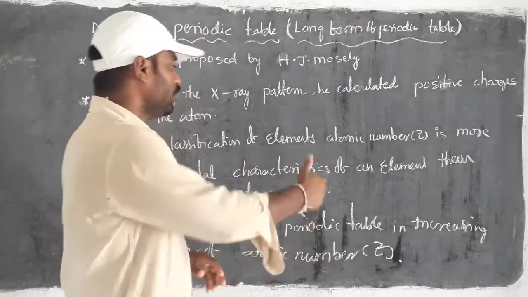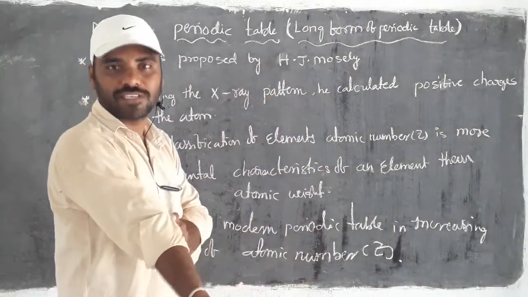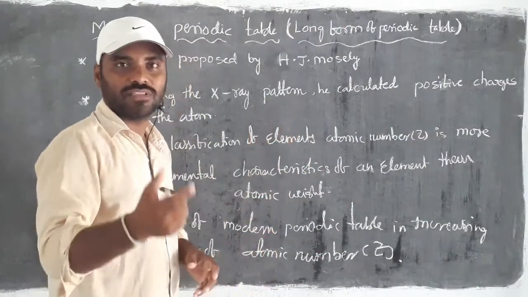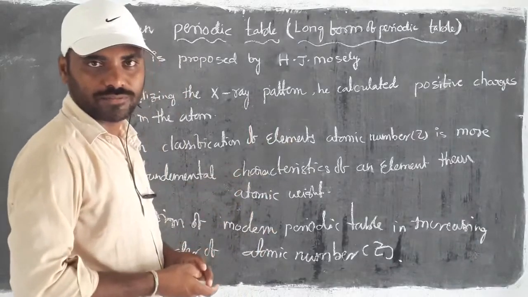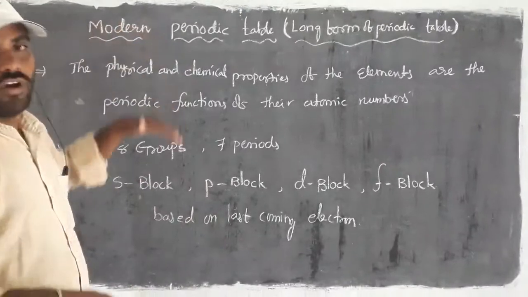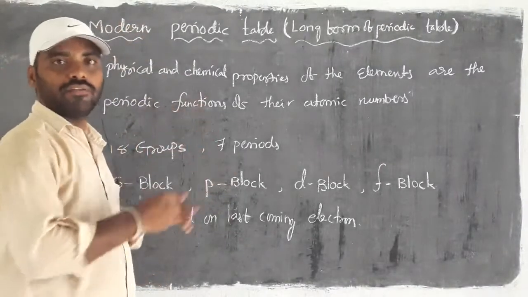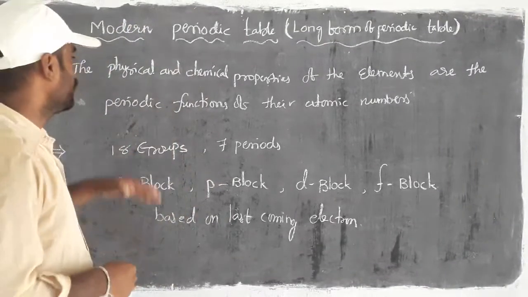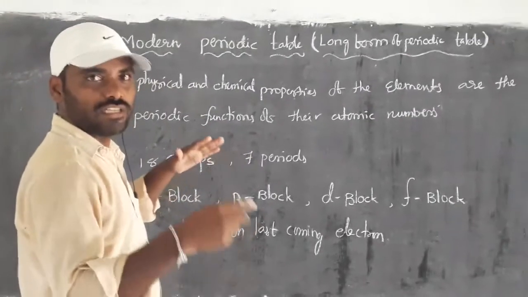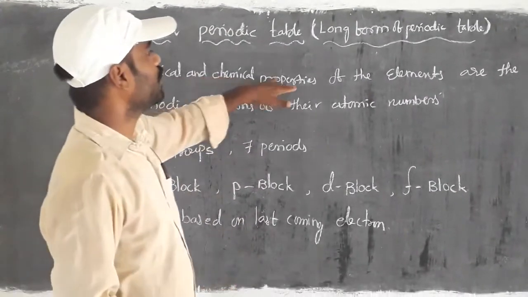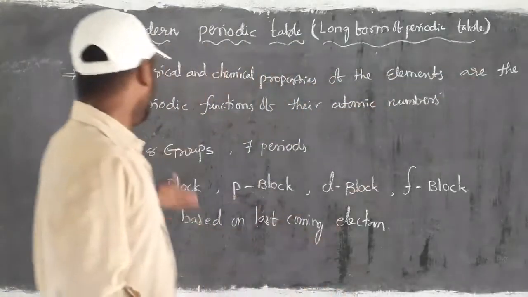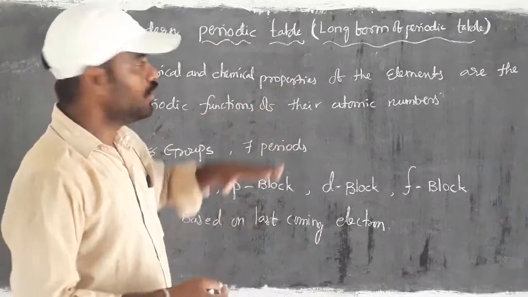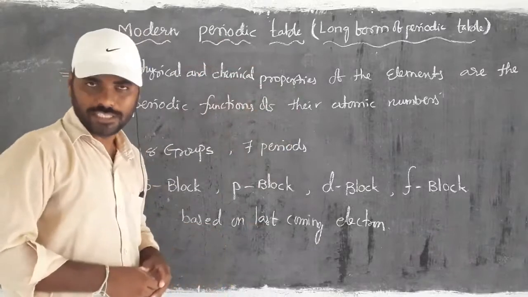For that, we have to get a little more information: what are the special properties and characteristics of the modern periodic table. The periodic law is changed when you compare it with the Mendeleev periodic table. Here, the periodic law is: the physical and chemical properties of the elements are periodic functions of their atomic numbers. That is the periodic law in the design of the modern periodic table.